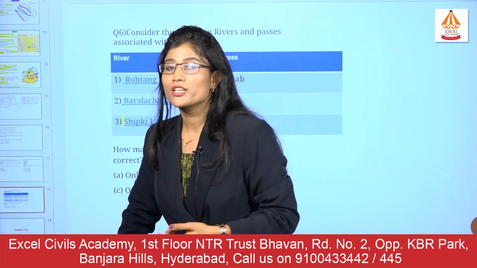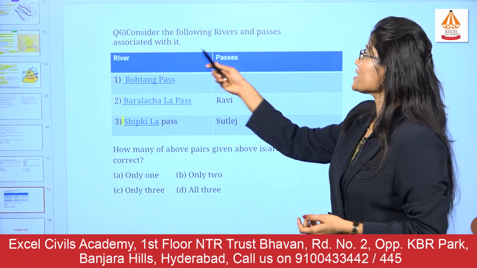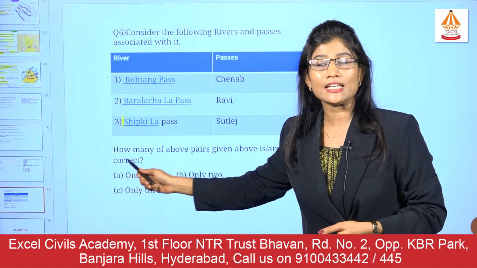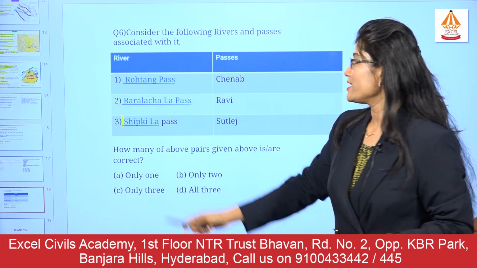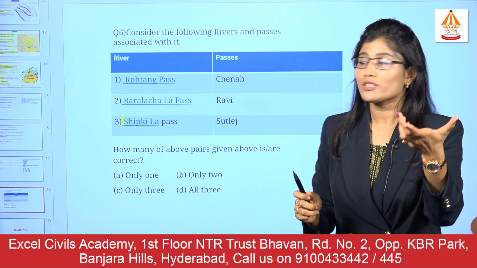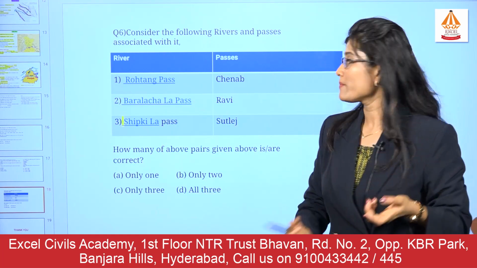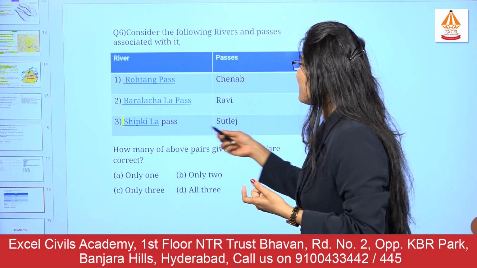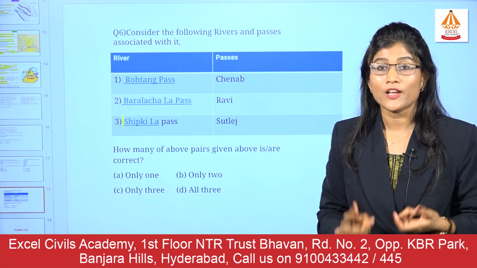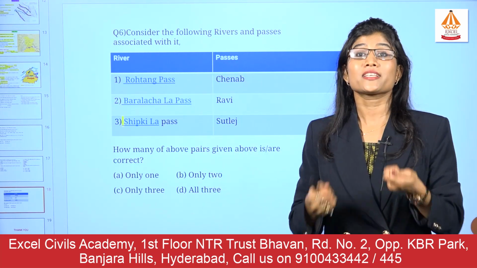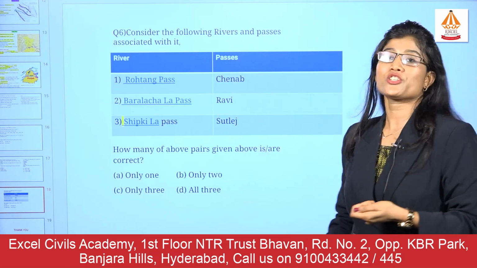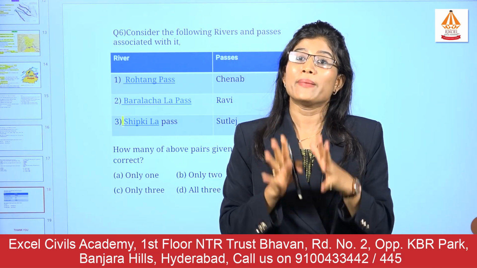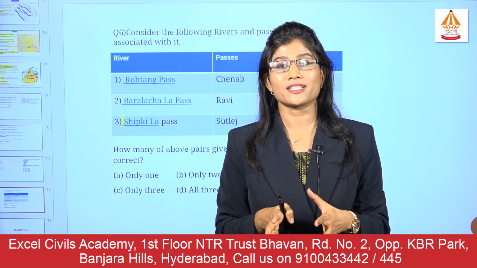The last question is there. Consider the following rivers and passes associated with them. The river is given on one side and the pass is given on the other side. So the pairs are given: Rohtang Pass with the Chenab river, Baralacha La Pass paired with the Ravi river, and Shipkila Pass paired with the Satluj river. So which of the above pairs is correct? So there are 6 questions and they are very informative, and all of these questions have been prepared based on the recent pattern of UPSC examination.